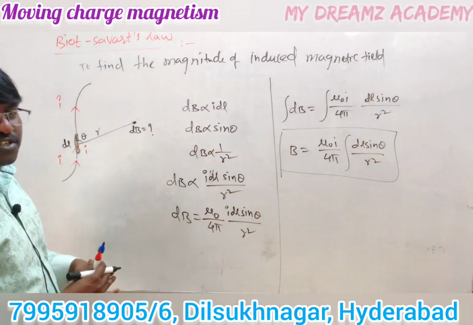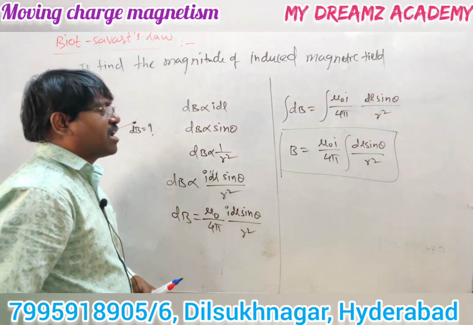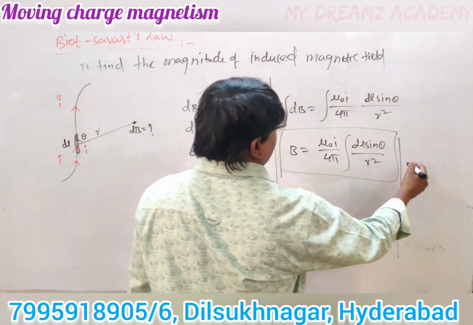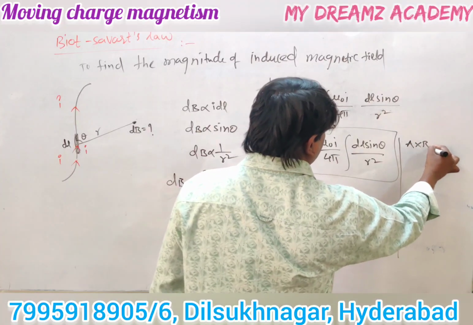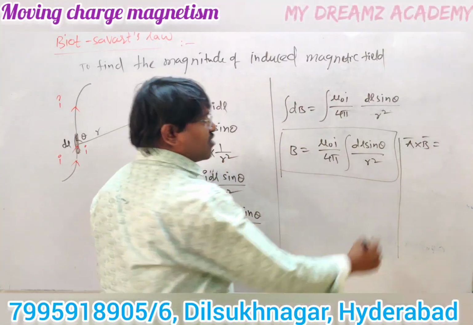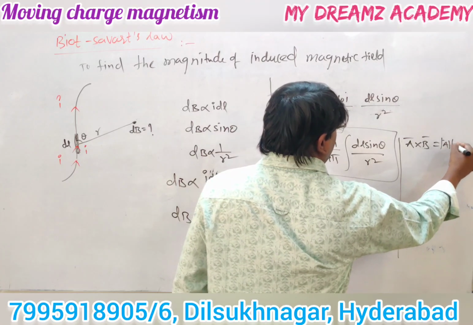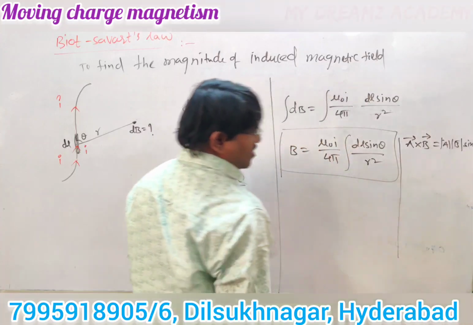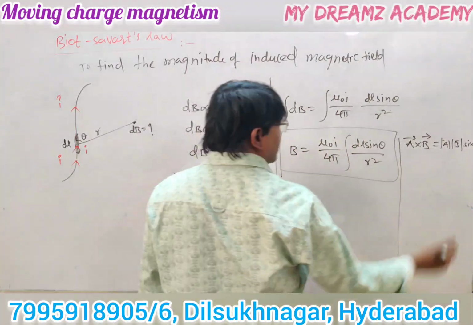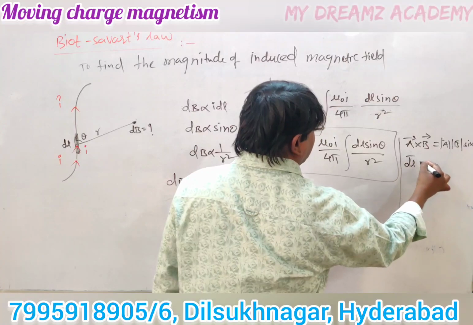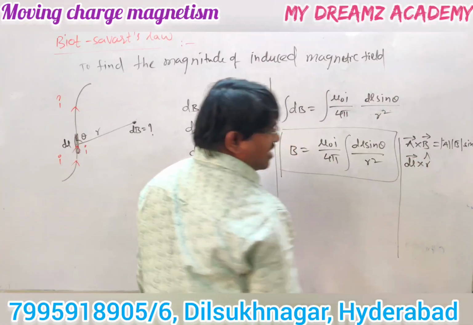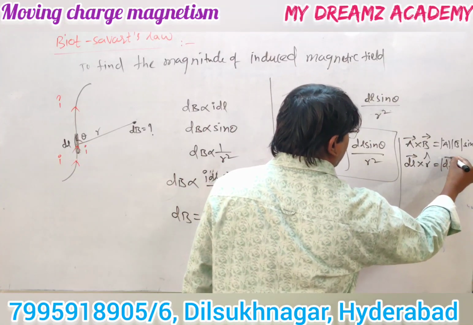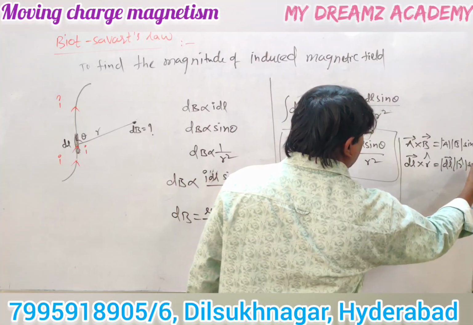If you write this same formula in vector notation, we already know the cross product: A cross B equals magnitude of A into magnitude of B into sine theta. If we consider dl cross r cap, we can write magnitude of dl, magnitude of r cap, sine theta.